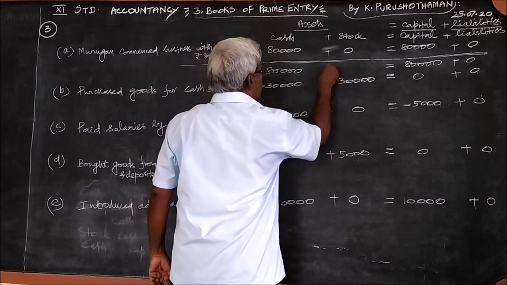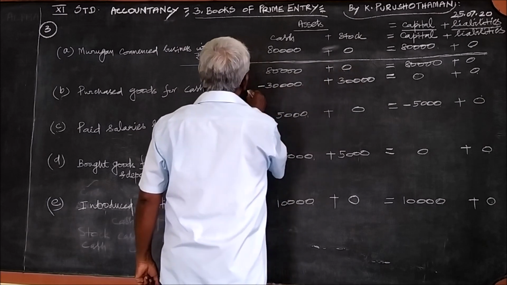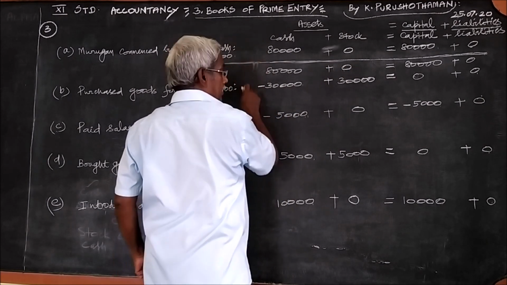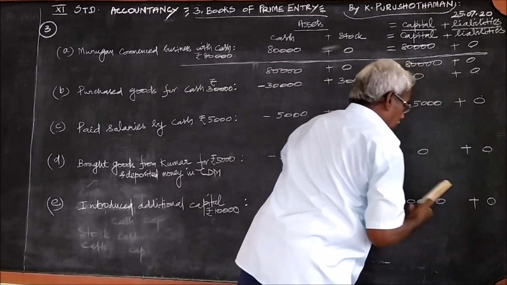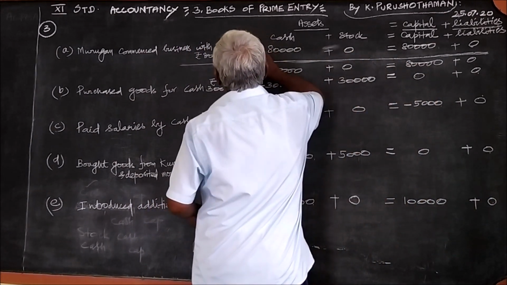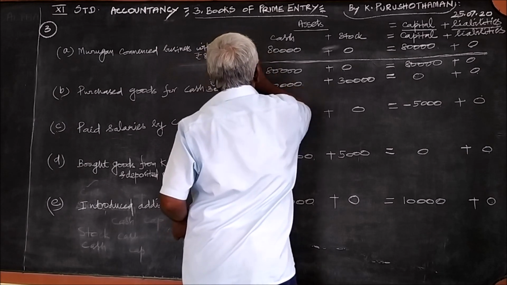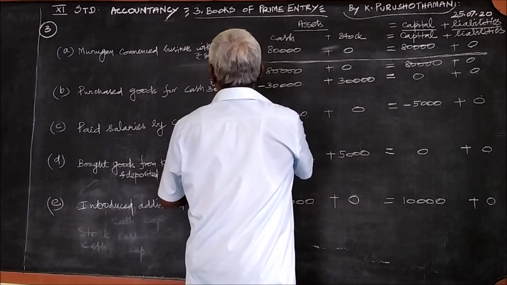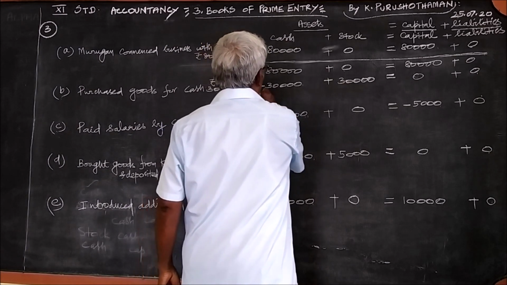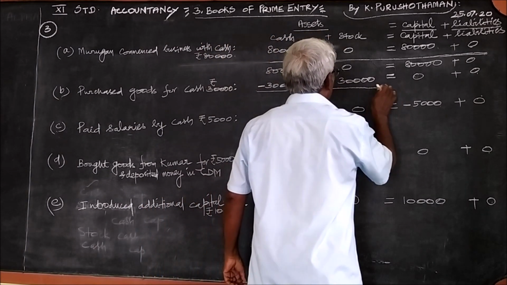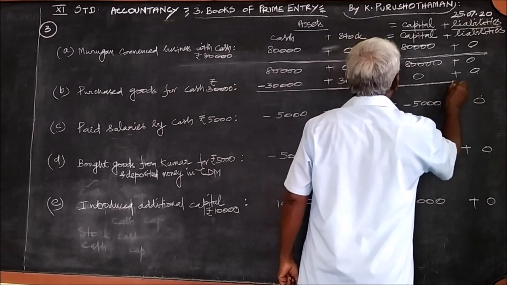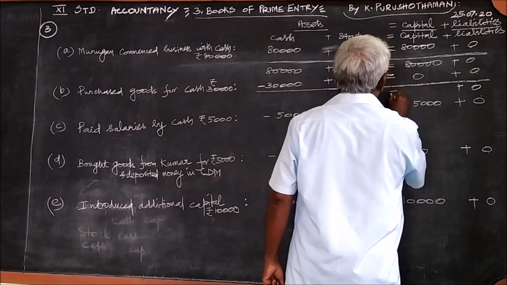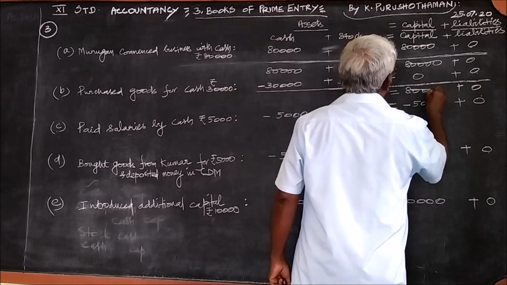80,000 plus 0. Now you can add once again. Once again you add the second transaction. 80,000 plus 0, 80,000.